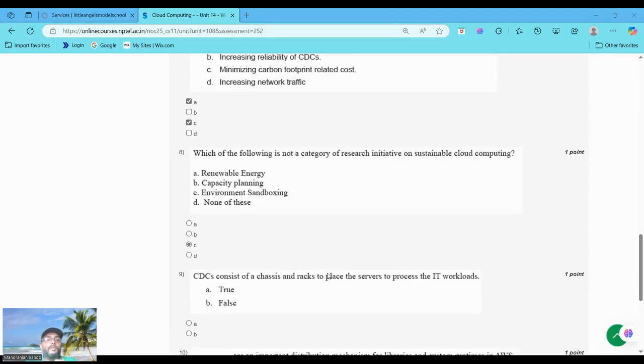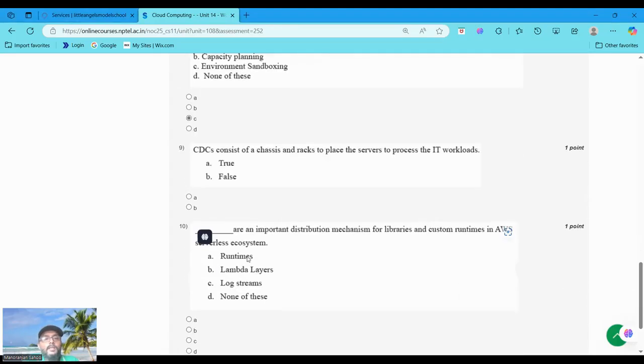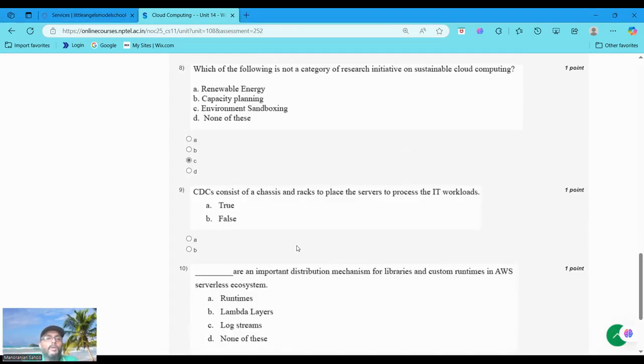Research focuses on renewable energy and capacity planning. Environment sandboxing is not a standard term. That's why we choose environment sandboxing. So question 8, option C. Now moving to question number 9.